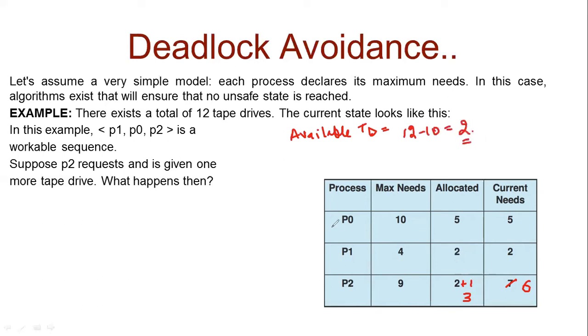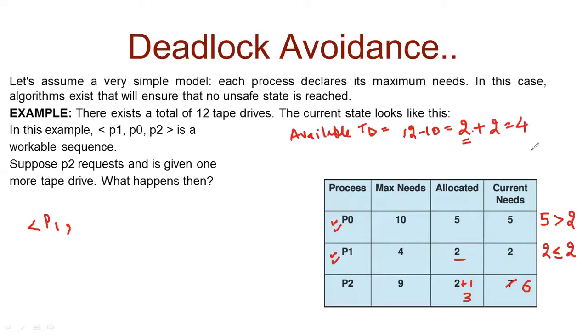We will start with P0. P0 currently needs 5 and its need is greater than the available. So we cannot fulfill P0. Can we fulfill P1? P1 needs 2 and 2 is less than or equal to 2. So yes, we can fulfill the request of P1. So once the request of P1 is fulfilled, P1 will release the resources that were allocated to it. So the available resources become 2 plus 2 equals 4.